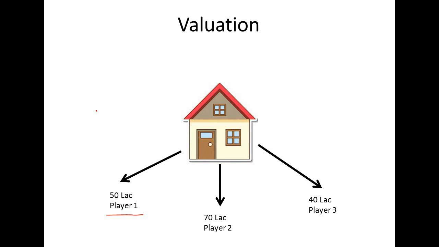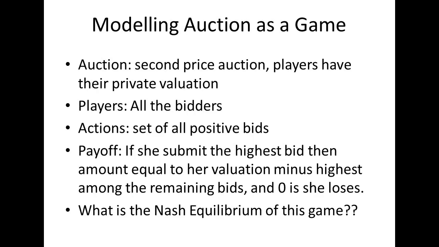The player with the highest bid will be the winner, and he has to pay the highest of the remaining bids in the case of a second price sealed bid. So here we are considering that the auction is a second price auction.